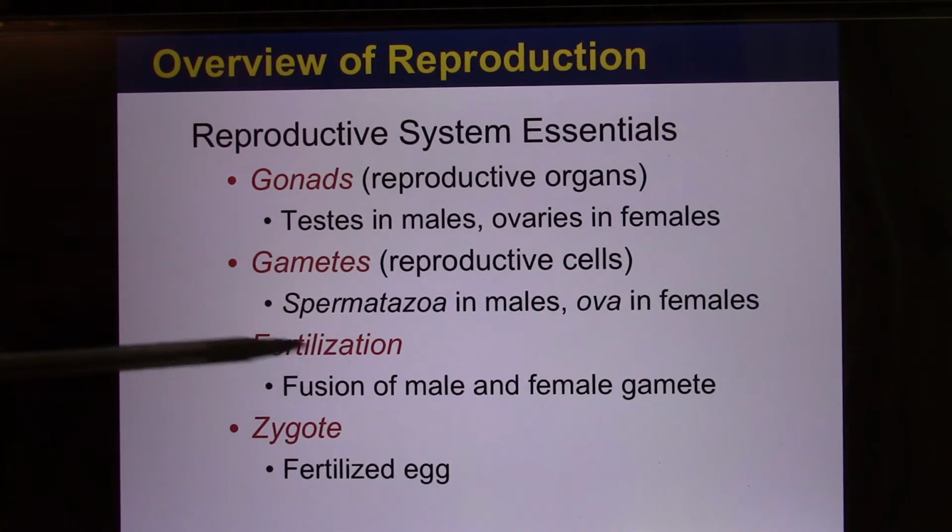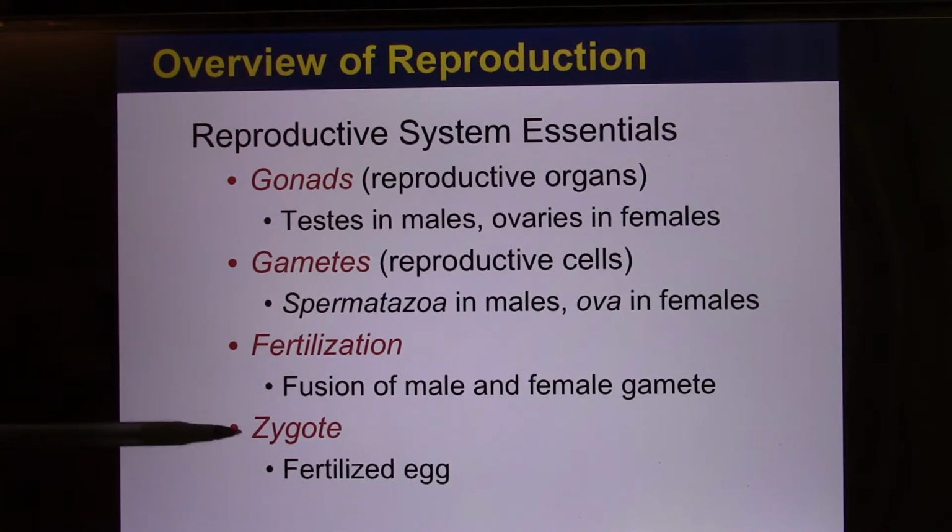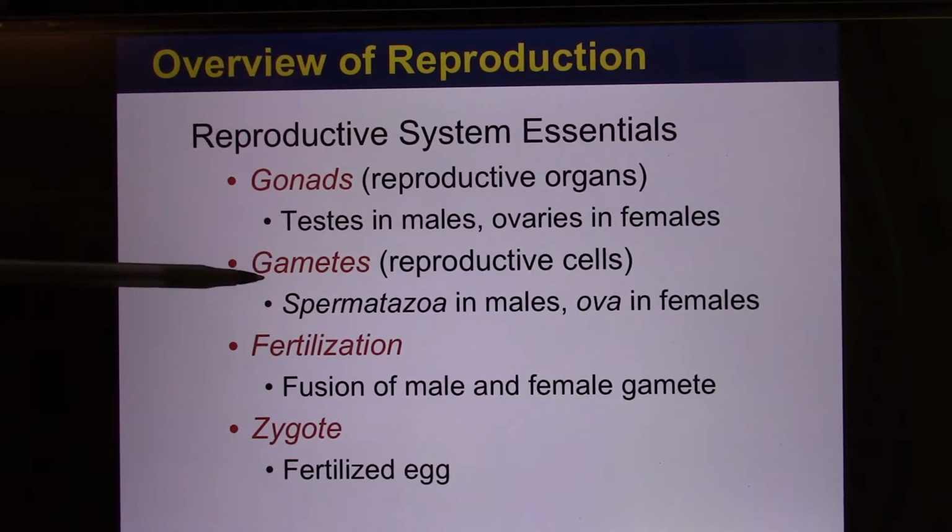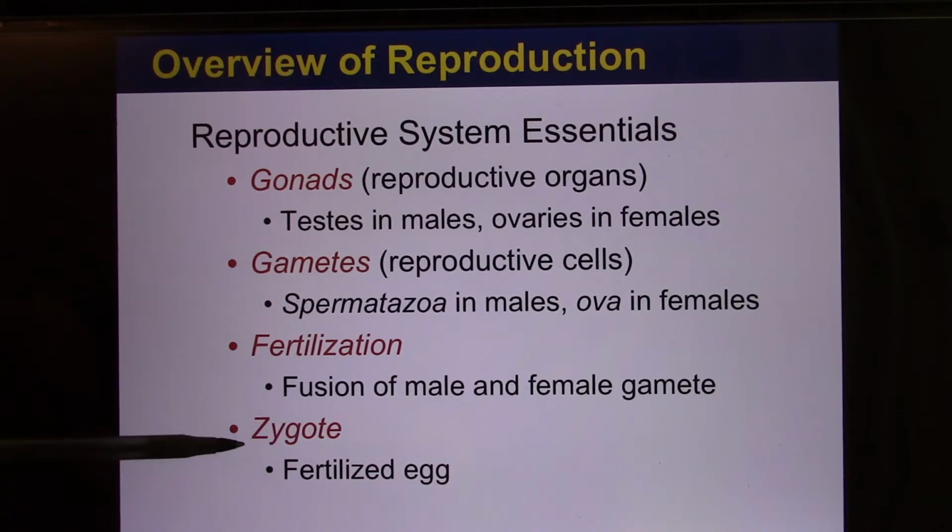And when they meet together, it's called fertilization. And the fertilized egg is called the zygote. So each sperm and egg only has 23 chromosomes. And when they combine together to become a zygote, they have 46 chromosomes.